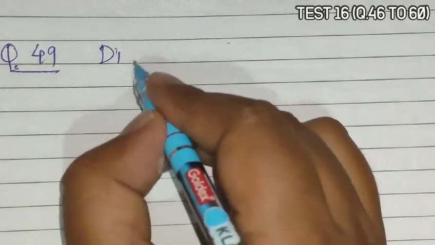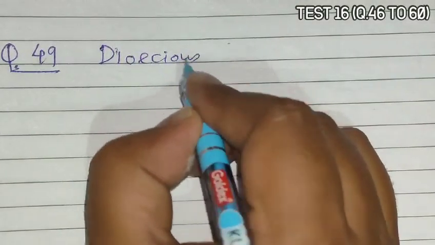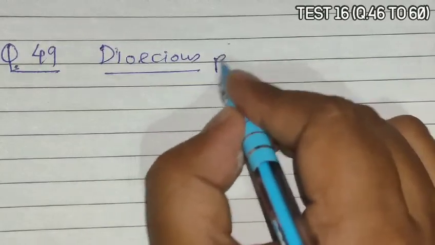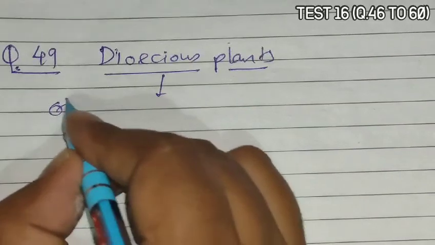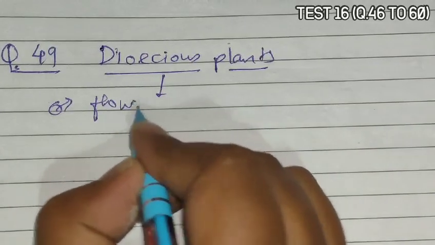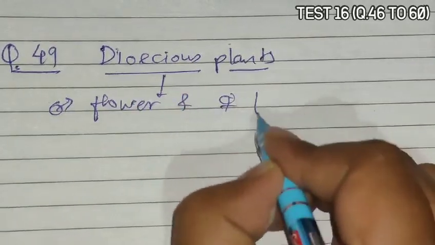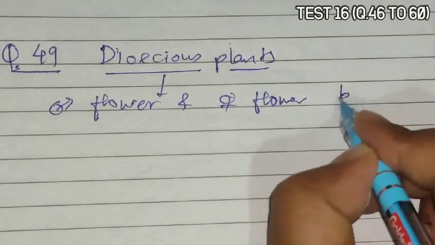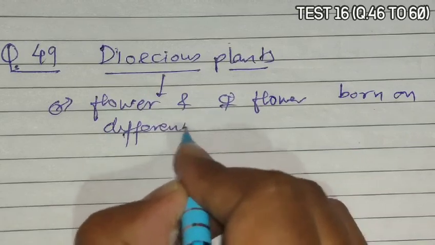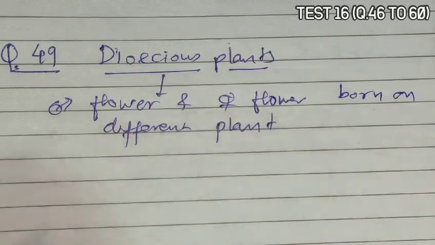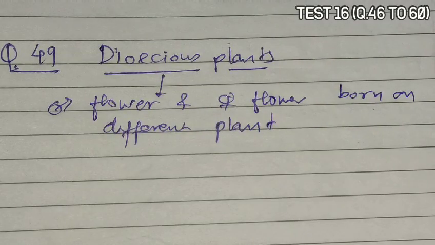Question 49. Question 49 asks that a dioecious flowering plant prevents both. Now dioecious plants are those in which male flower and female flower are born on different plants. Means the male plant and female plant are totally different.